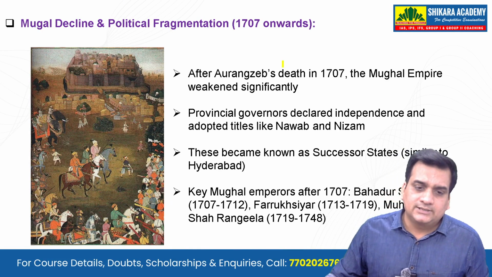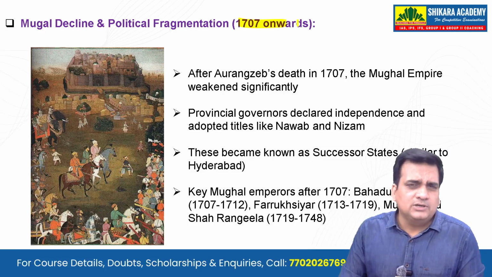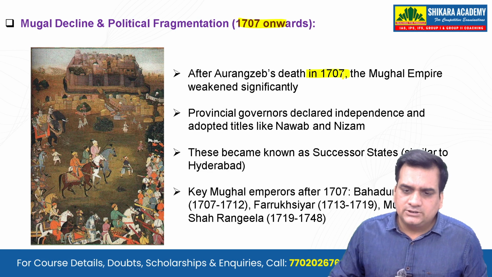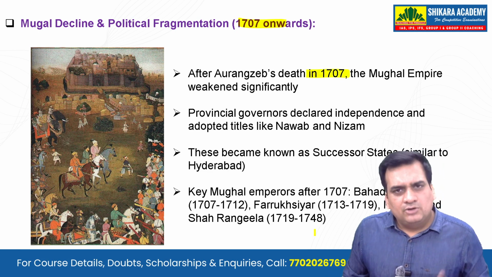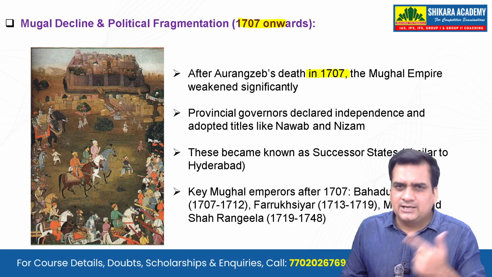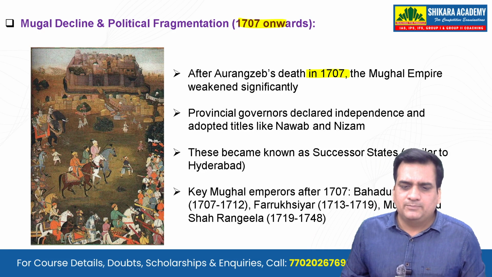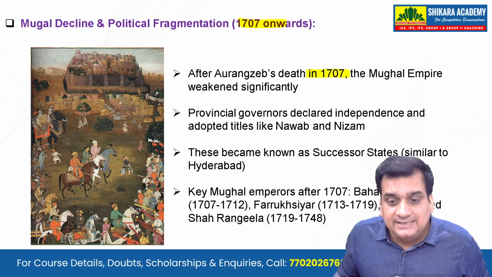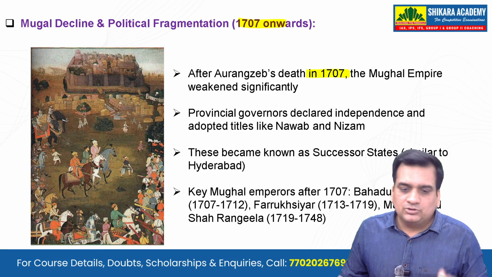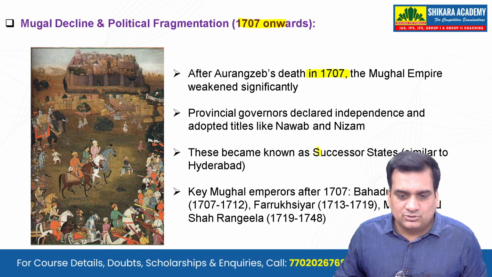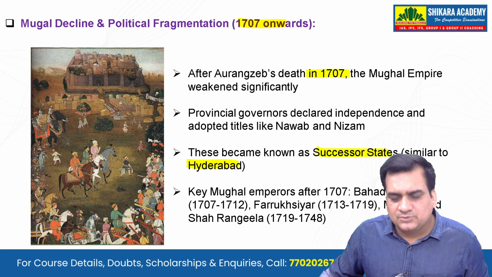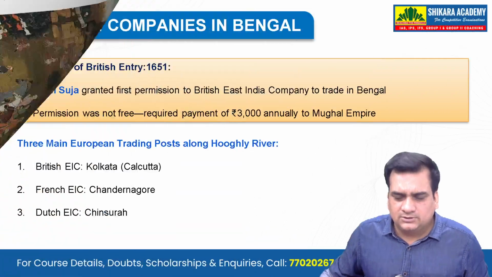Now there was the decline of the Mughal Empire and also the political fragmentation that was going on. After Aurangzeb's death in 1707, we will see the successors were weak and the administration was very poor. And because of that, what will happen? The provincial governors will declare themselves independent rulers. They became known as successor states. So one was Bengal, the other was Hyderabad, and there were subsequently weaker Mughal emperors that followed after that.